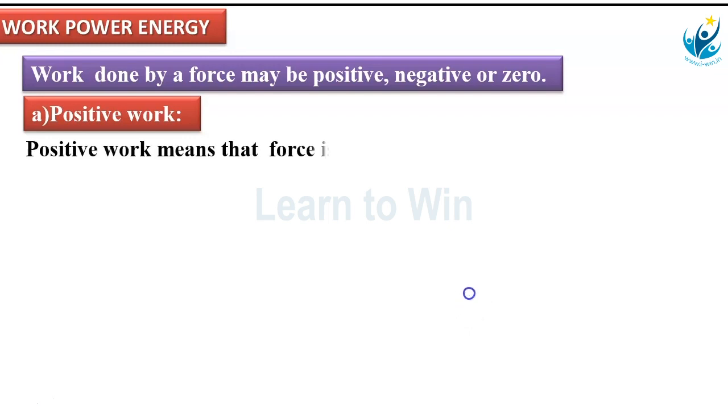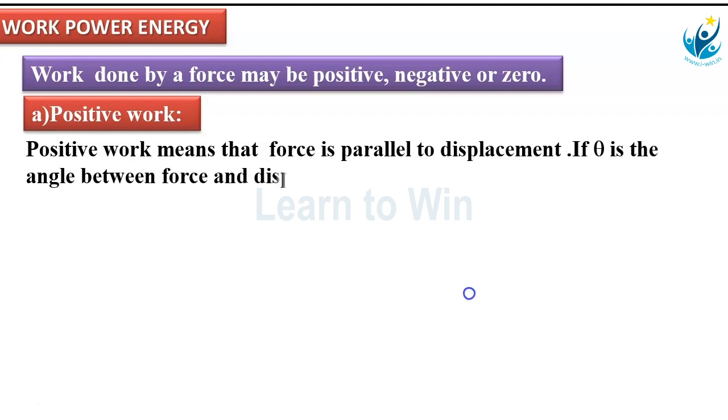Here, positive work means the force is parallel to displacement. Why? Because formula is W equal to Fs cos theta. Here, for theta value lying between 0 to 90, the force applied direction and displacement direction will both be parallel to each other. In that case, the work done becomes positive.